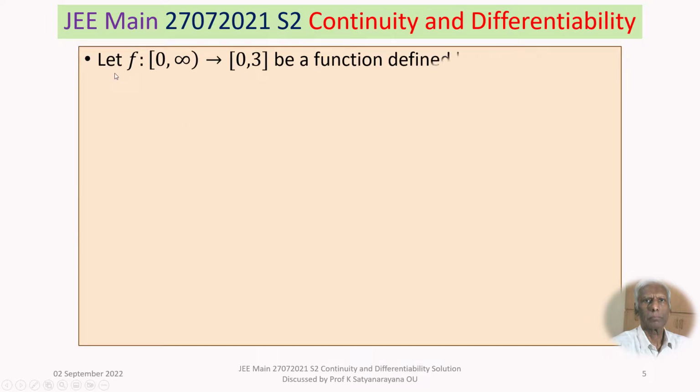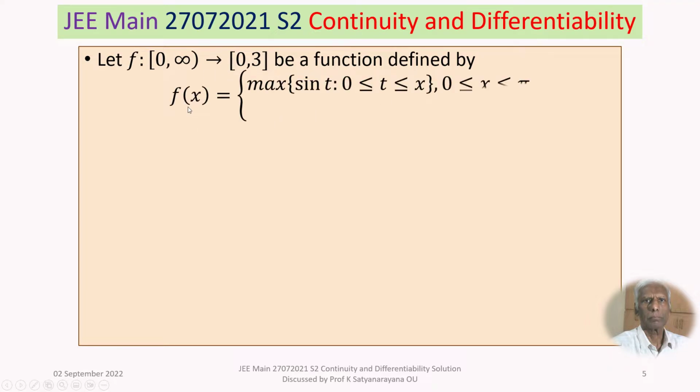The problem is: let f be a function defined on the semi-closed interval 0 to infinity, closed at 0 end, to the closed and bounded interval 0 to 3, defined by f of x is equal to the maximum of sin t, where 0 less than or equal to t less than or equal to x, and 0 less than or equal to x less than or equal to pi, and 2 plus cos x when x greater than pi.